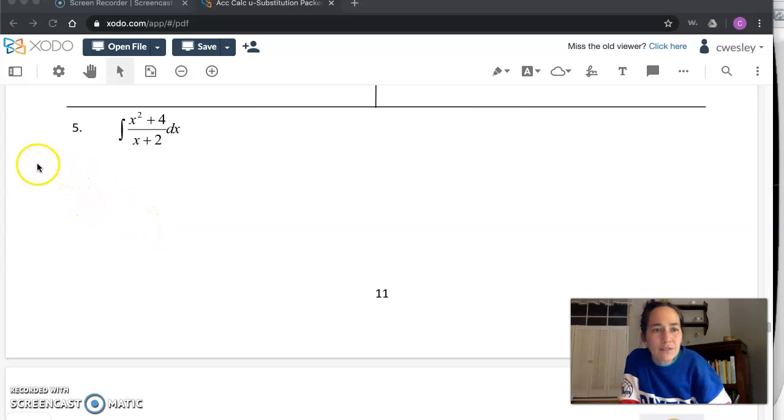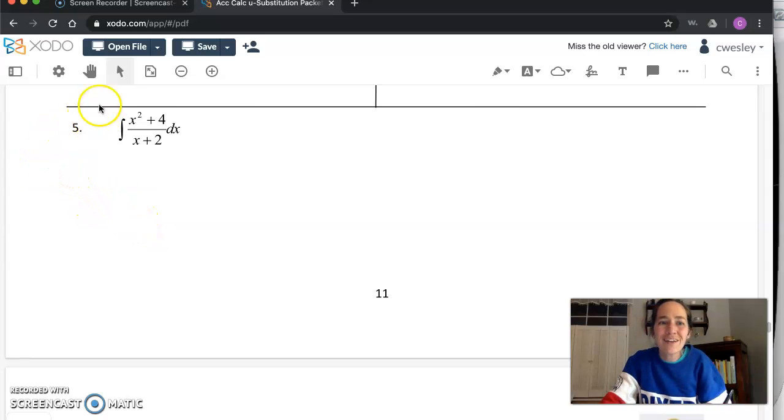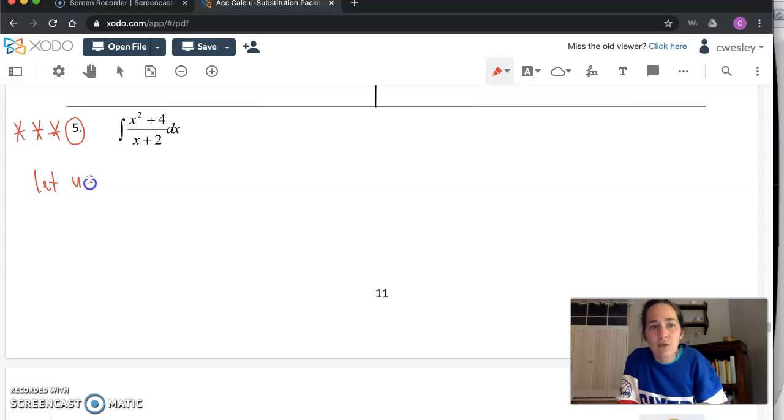We've seen problems similar to this before, but not exactly like this one in terms of what's going to cancel for us. So not to scare you, but I want to circle this and give it 2 or 3 stars of difficulty for a let u equals. One of the biggest hurdles is usually picking u, and this problem drives me nuts because I want to pick the top. I'm confident in all the other problems in the packet. I've picked the more complicated part to be u, but that's just not going to get us very far here.